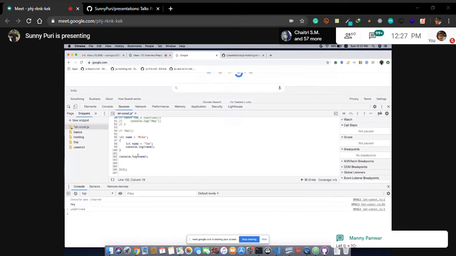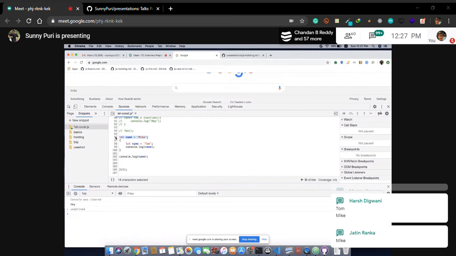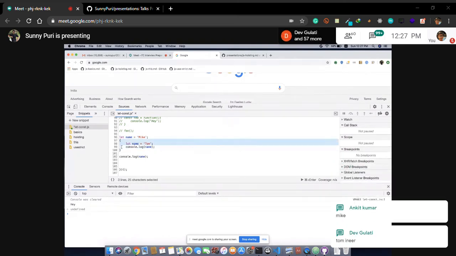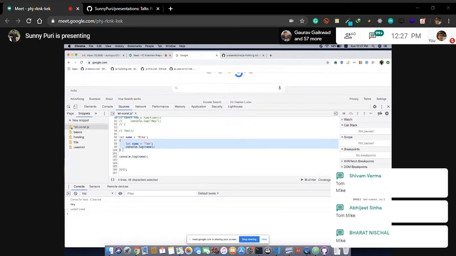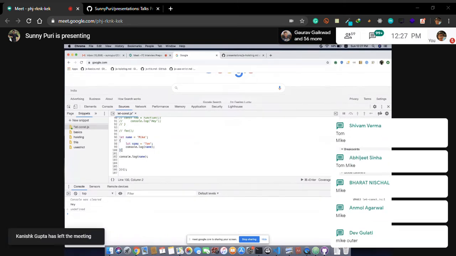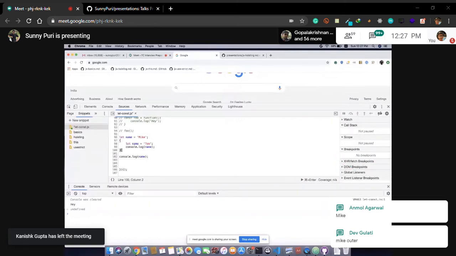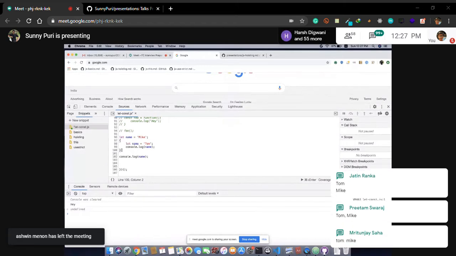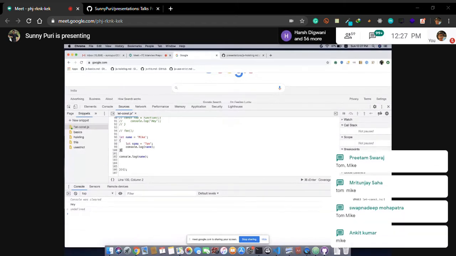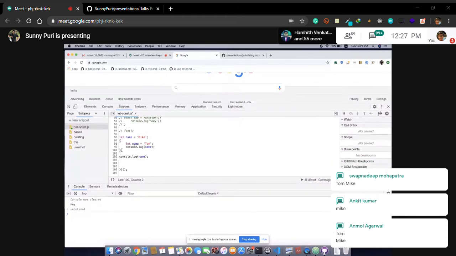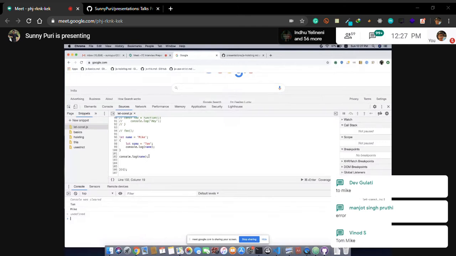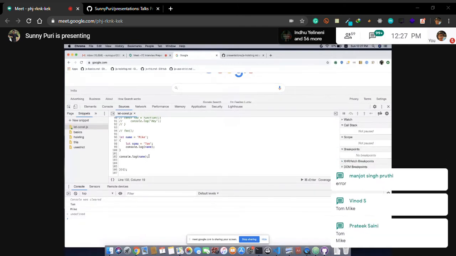Guys, what will be the output in this case? So we have a variable let, then we have a block scope. So for those who don't know, this syntax is correct. We have seen this in the first session. So basically this is a block level scope. So what will be the output in this case? Tom and Mike. Okay, Tom, Mike. Everyone is pretty much right. So this will be Tom and Mike.